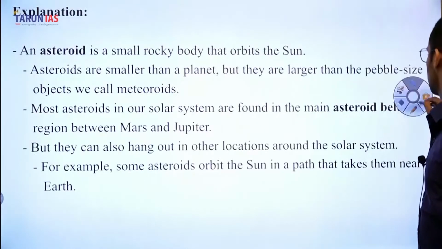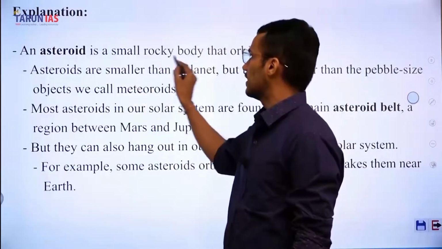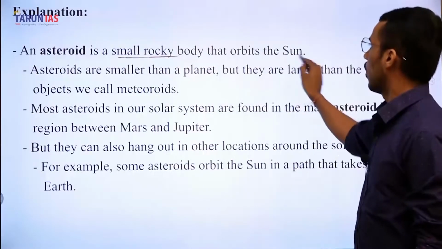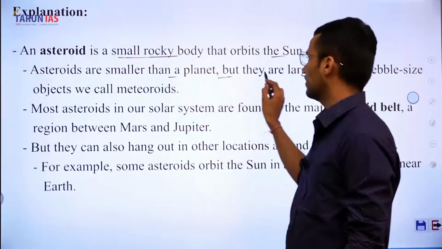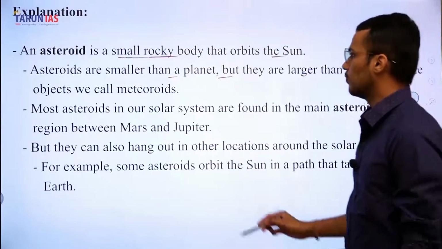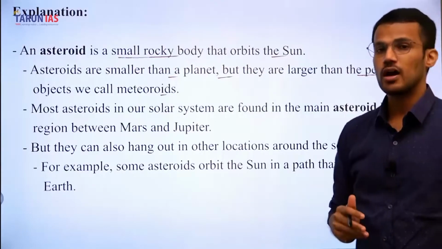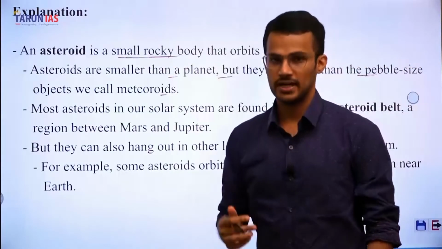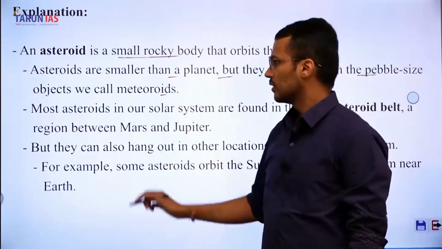So let us discuss this particular explanation. An asteroid is a small rocky body that orbits the sun. Asteroids are smaller than planets, but they are larger than the pebble-sized objects we call meteoroids. So asteroids are smaller than planets, but larger than meteoroids.